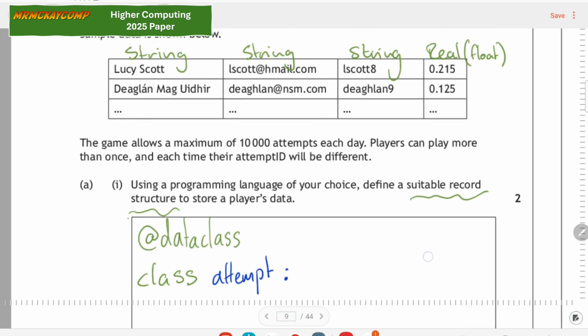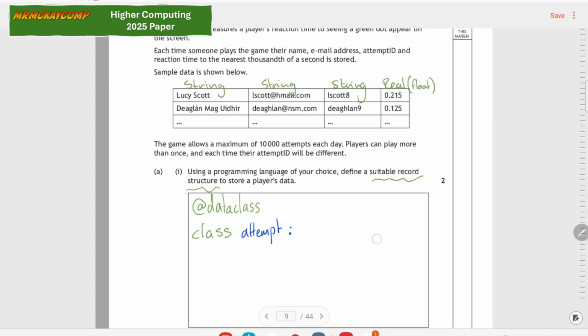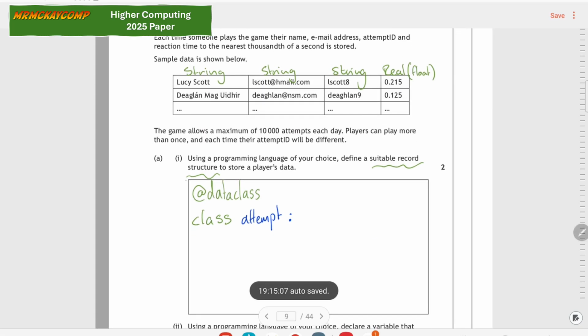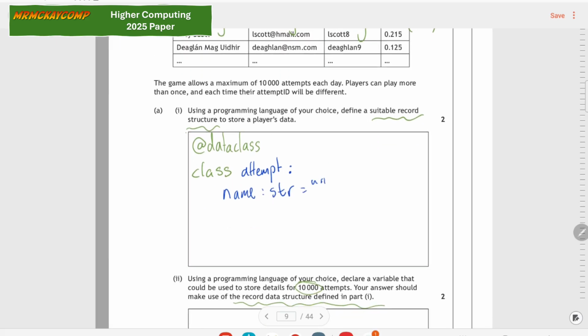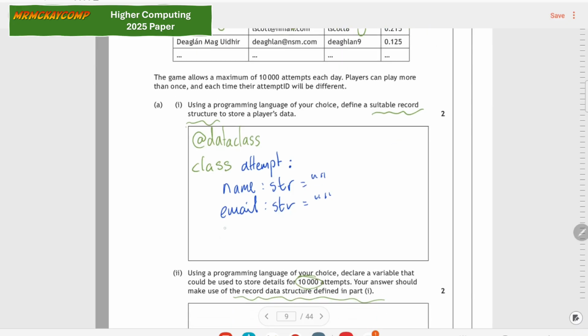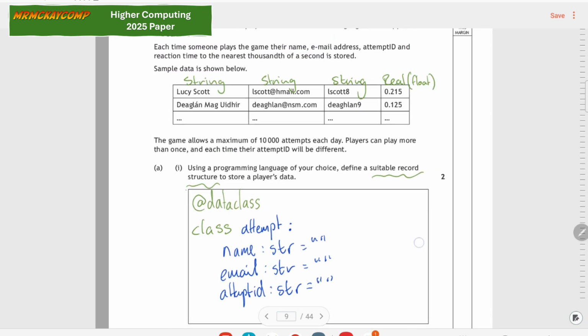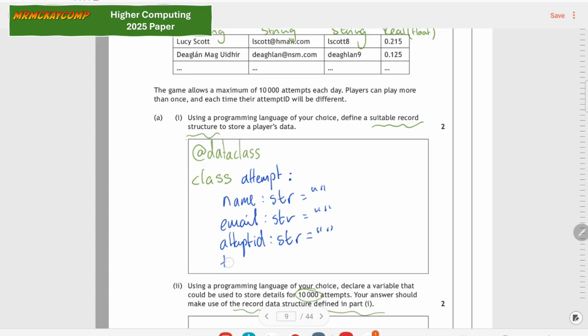And then a colon there, and then each of the data types. So that is the name, which is a string, and their email, which is also a string, attempt ID, which is also a string, and then lastly the time, which is a real number. So let's call that time, and that is written as a float equals 0.0.